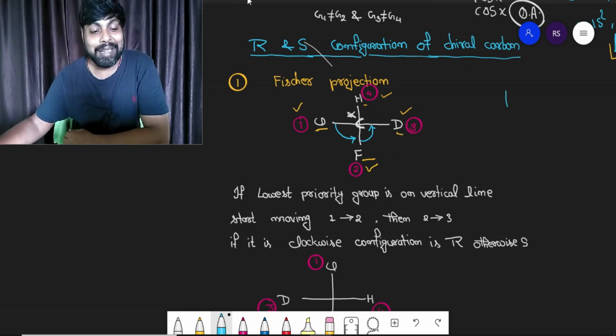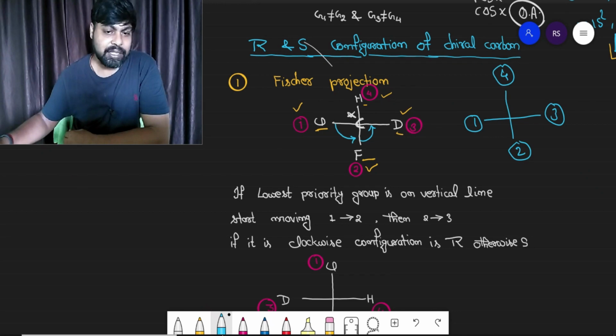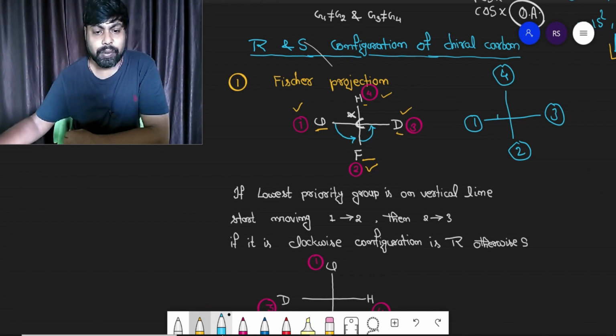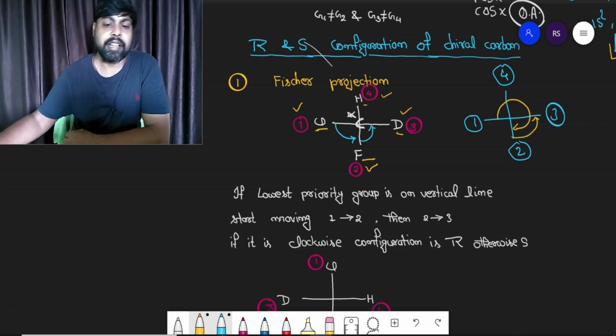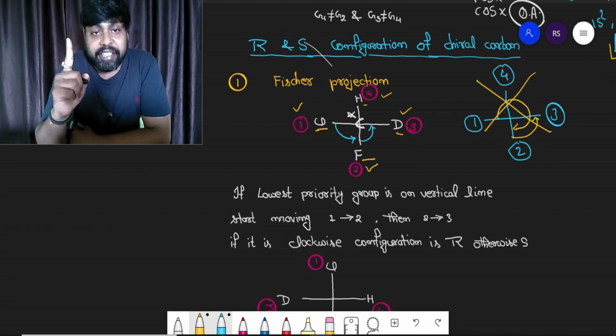Some of you may say that, sir, if the situation is this, first priority, second priority, third priority and fourth priority on above side, I want to move from first to 2 in clockwise direction, then 2 to 3 in anti-clockwise direction. If you are doing so, it is wrong. You are retracing the path. You must not retrace the path.